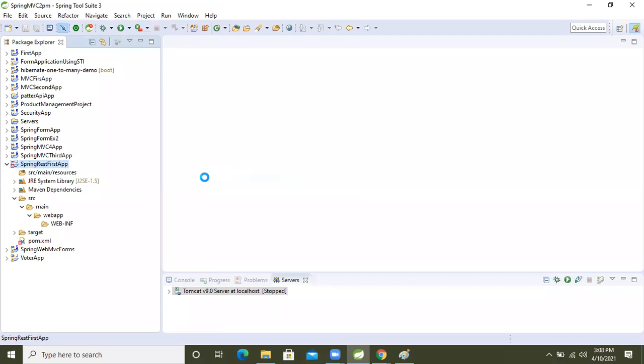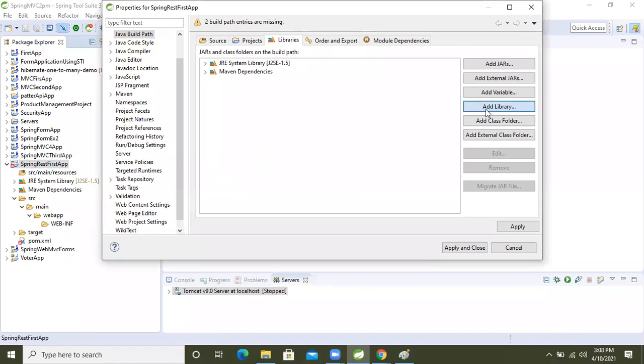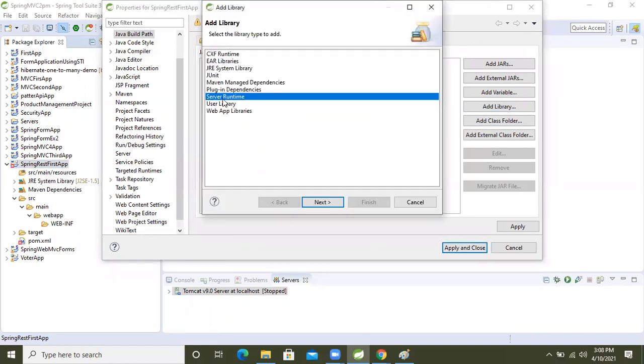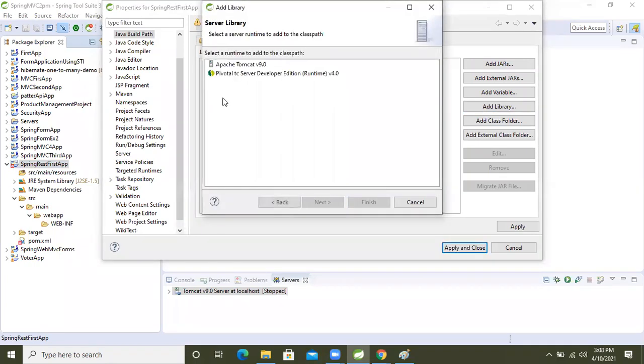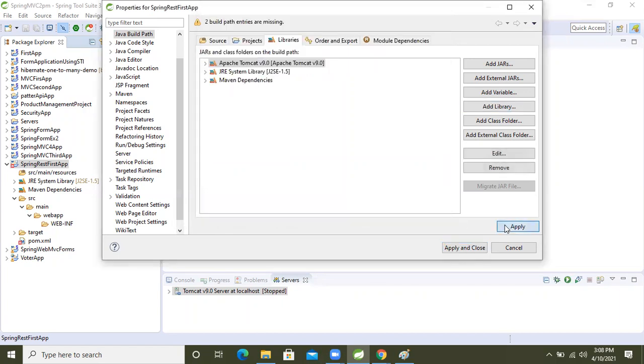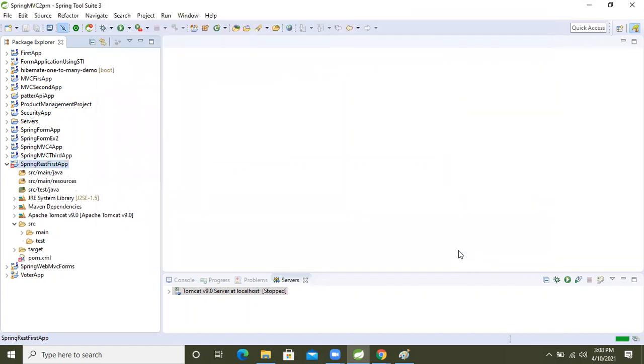Then Add Library, go to Server Runtime, and select whichever server you are using. I'm using Apache Tomcat. So now Finish, Apply and Close. See, the working folder has come now, guys. Okay, fine now, so let's move on.